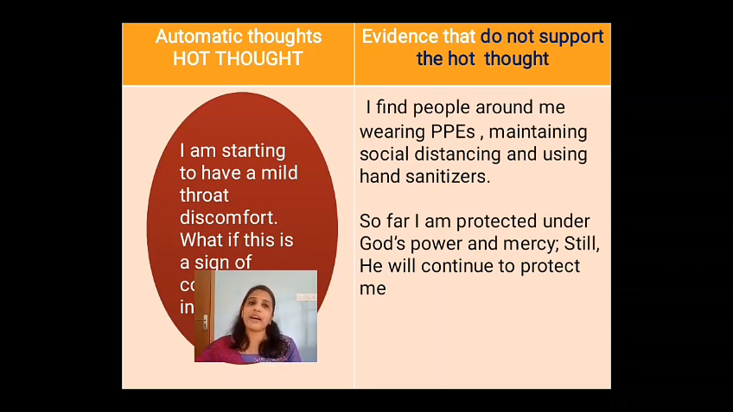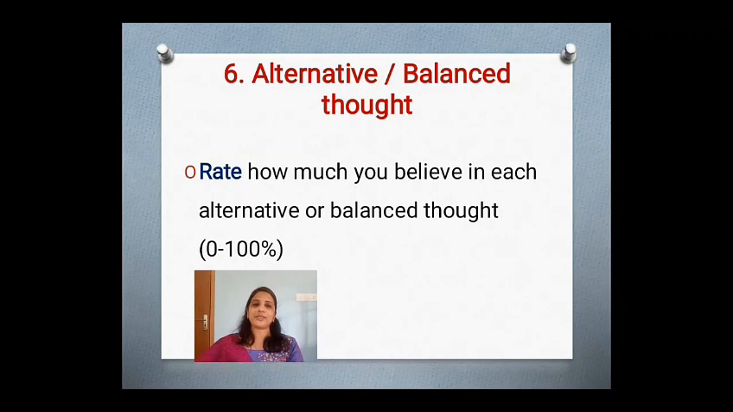Then, so far I am protected under God's power and mercy. Still, He will continue to protect me. Now, this is a thought which I usually have whenever I experience anxiety. So, that positive thought which you have when you experience anxiety in the past would be documented in this column 5. So now that we have understood how to write column 5, let us look on to column number 6,